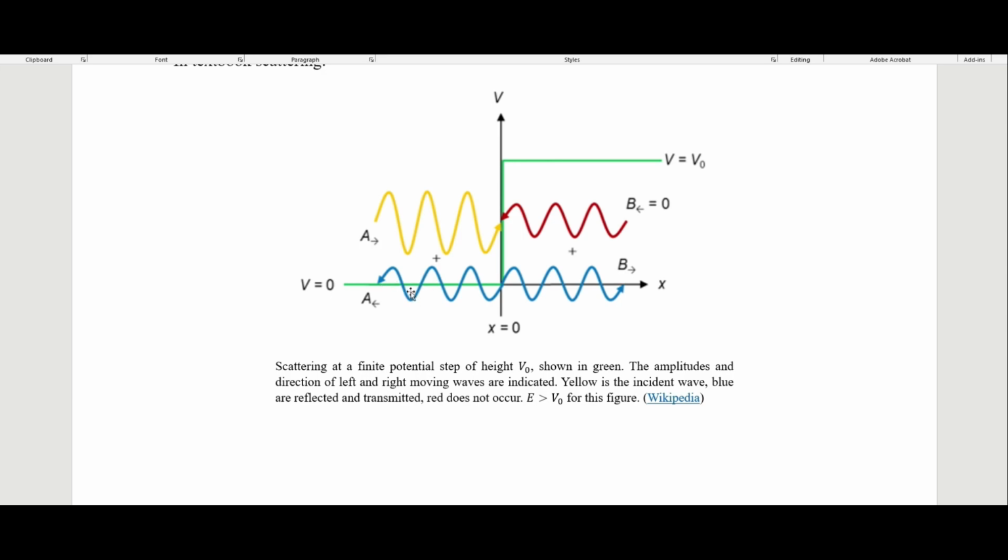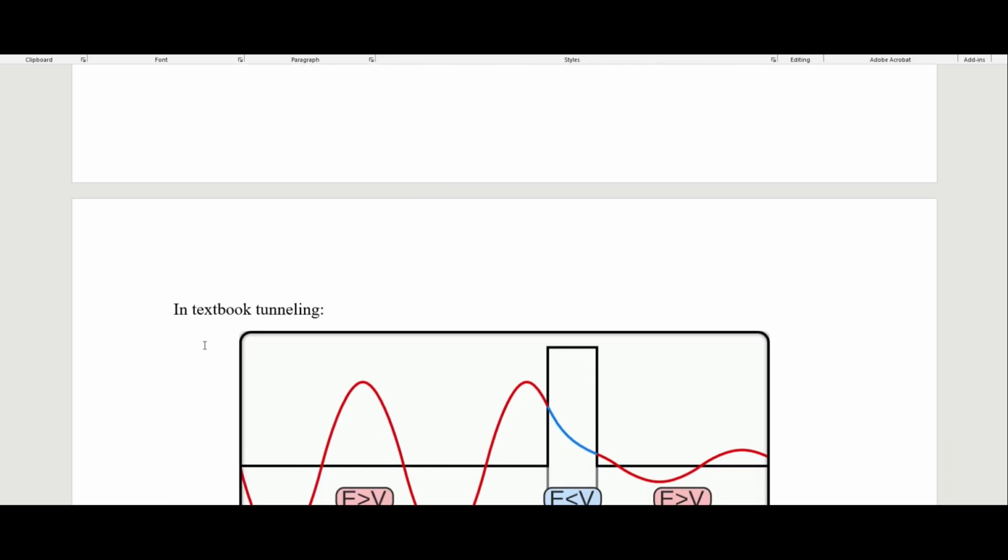So we could come up with probabilities for it transmitting or for it reflecting off of this potential. That, like I said, is textbook quantum mechanics, and it gives good predictions. And so we have to have that Bohmian mechanics can also give those same good predictions.